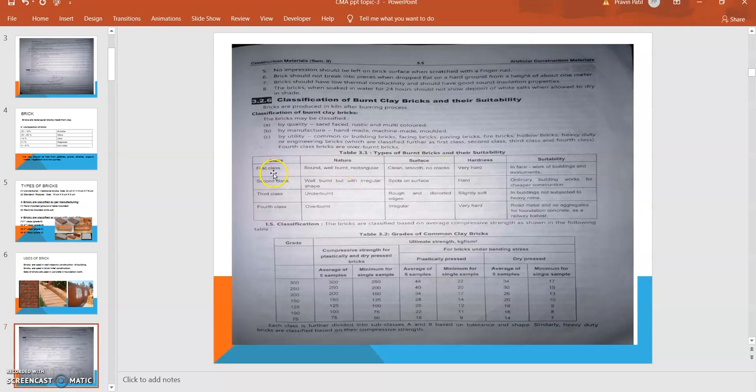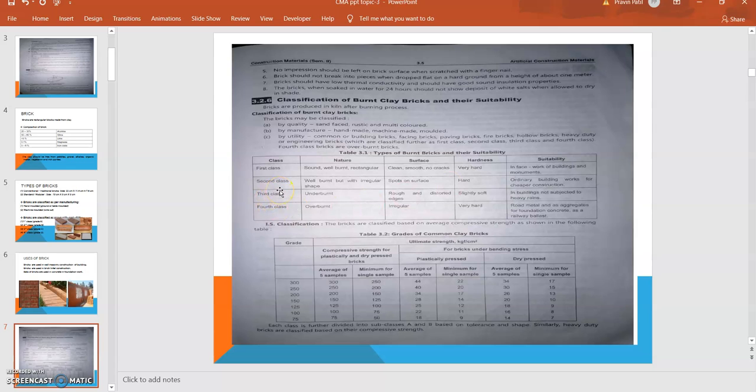Then by class: first class, second class, third class, and fourth class, in which we can include bricks of different natures and properties. First class bricks are sound, well burnt, and rectangular in nature. The surface is clean and smooth, and no cracks are observed. Hardness: very hard. Suitability: face work of buildings and monuments.